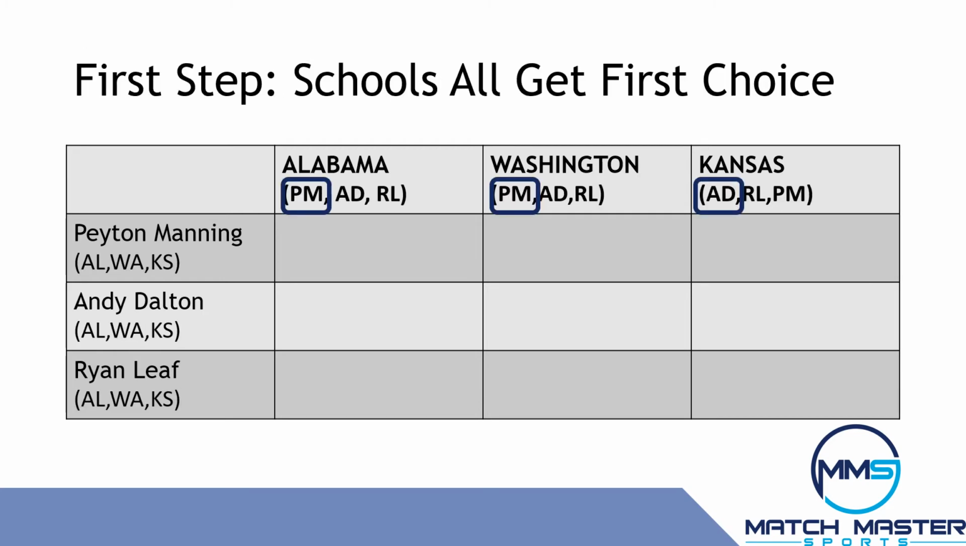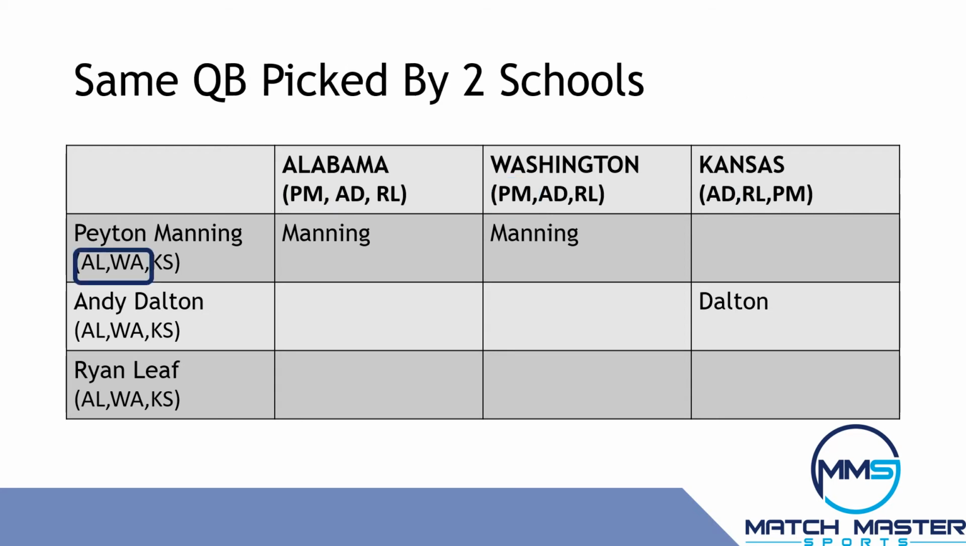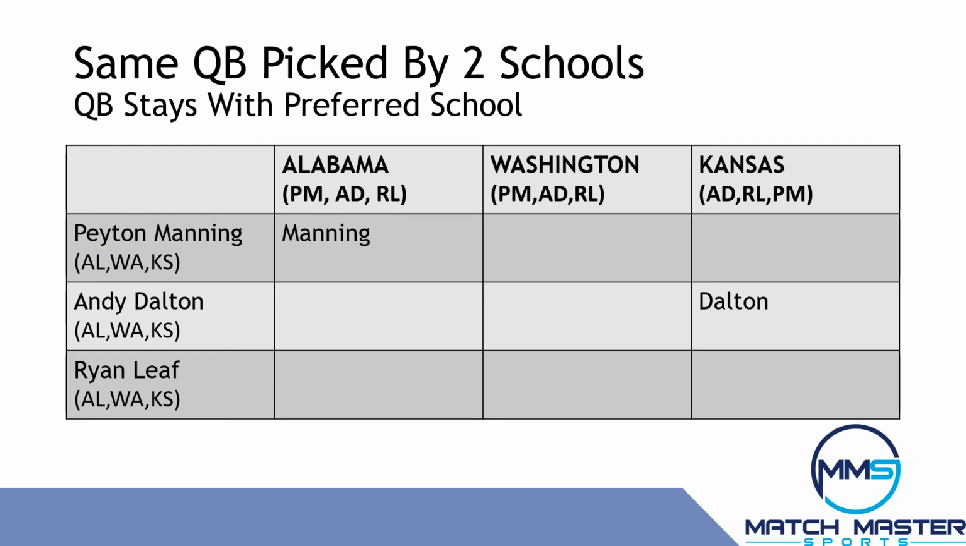The first thing the computer will try to do is give each school their top choice, which is Manning for Alabama and Washington, and Dalton for Kansas. Manning can't go to 2 schools, therefore Manning's ranked list is used to state his preference between the 2 schools, which is Alabama. Manning is removed from Washington's list and remains with Alabama.